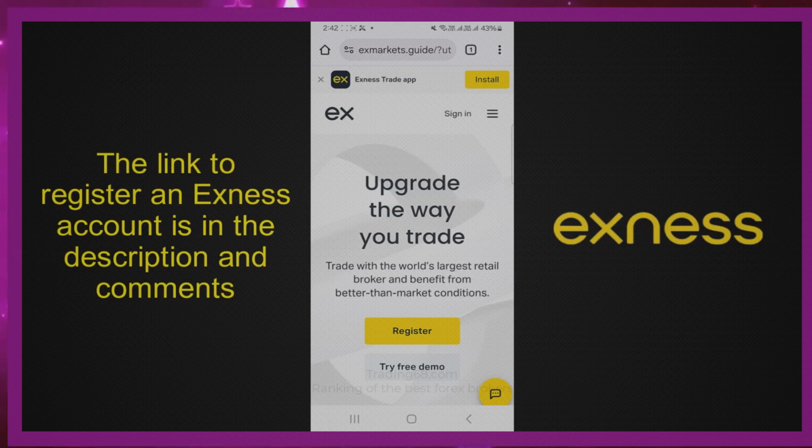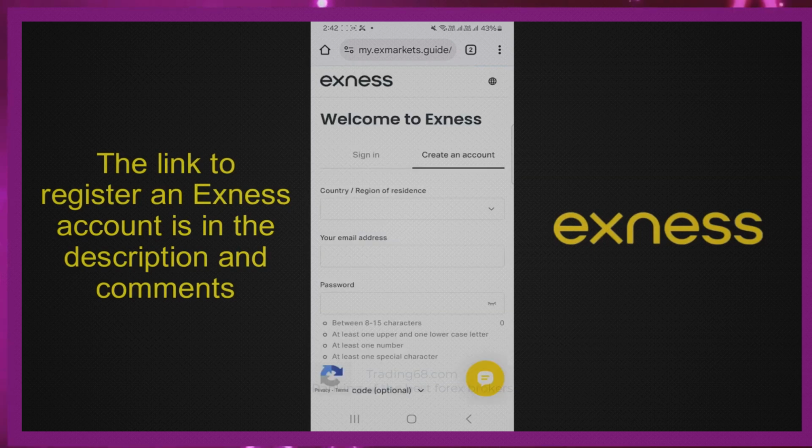This is the interface after accessing Exness. To register an Exness account, click Register. Exness requires you to complete the information including country, region of residence, email address and password. Please fill in the information in order.